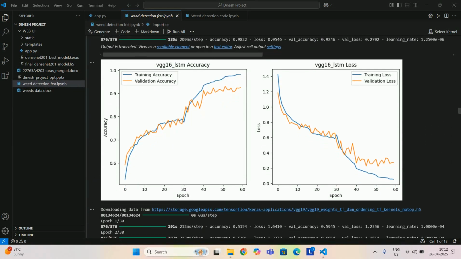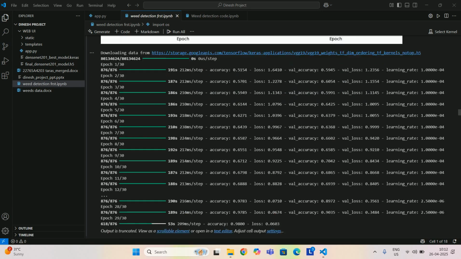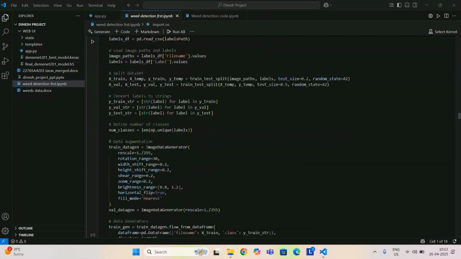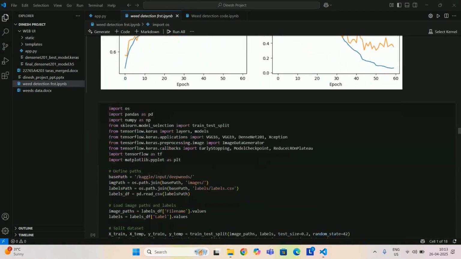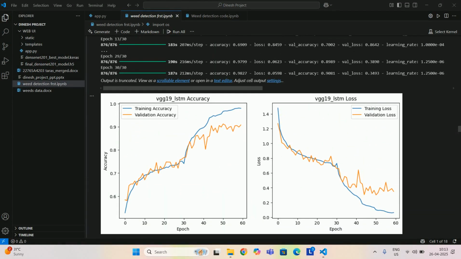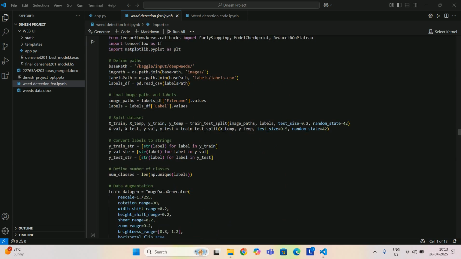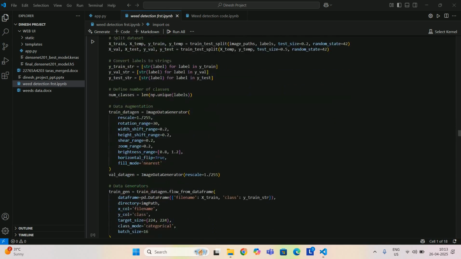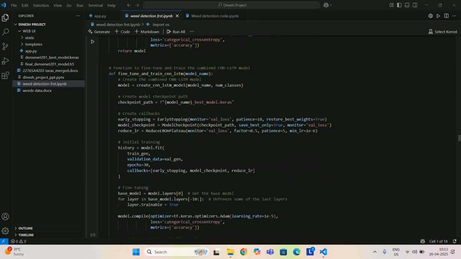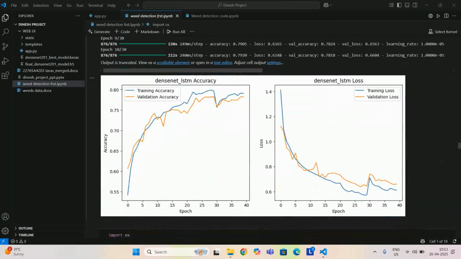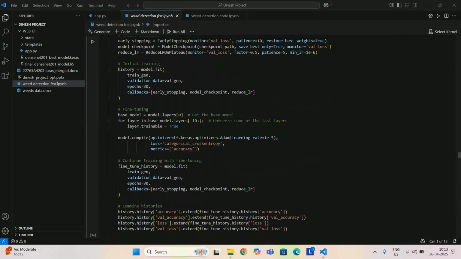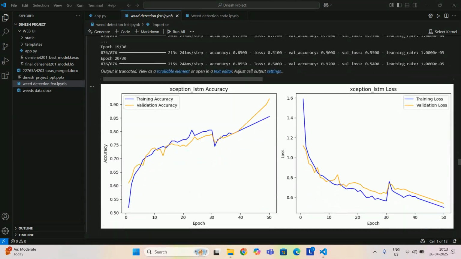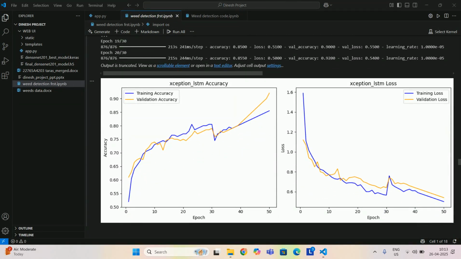This is the VGG16 LSTM accuracy and loss. This is the combination of VGG19 LSTM accuracy and loss, and these are the DenseNet LSTM accuracy and loss combination. This is the Xception LSTM combination of accuracy and loss.